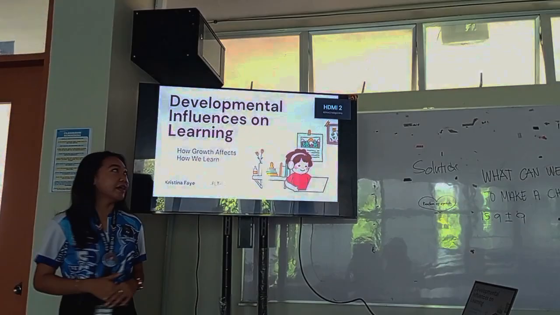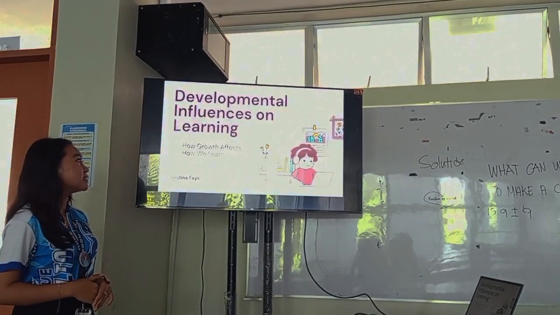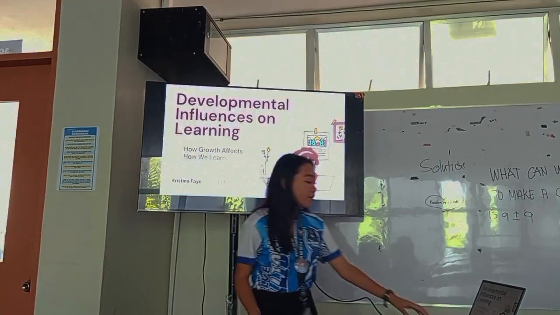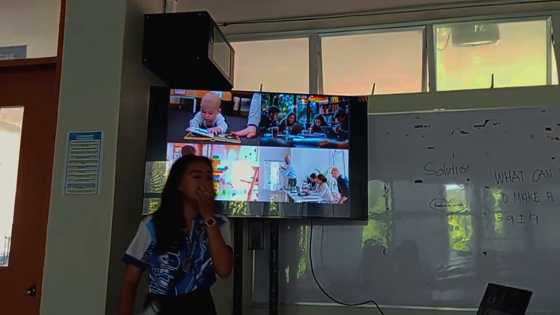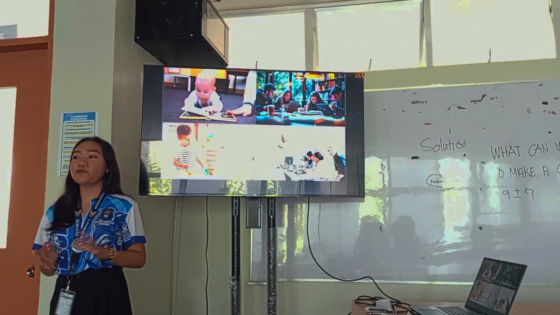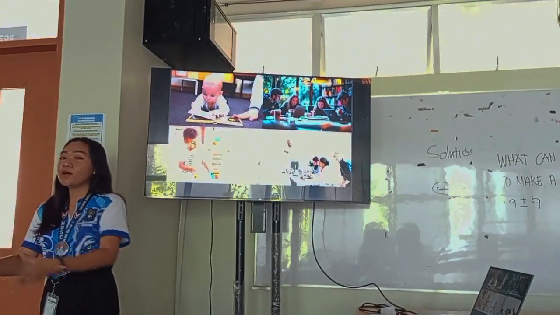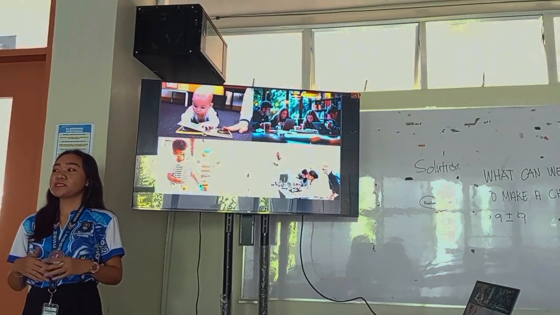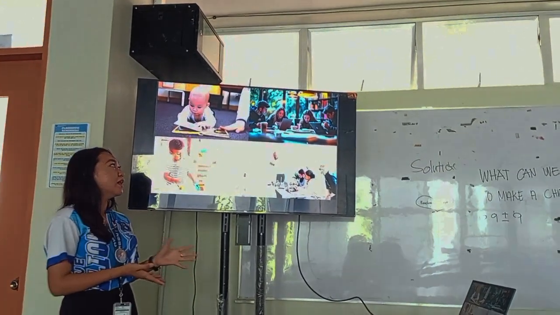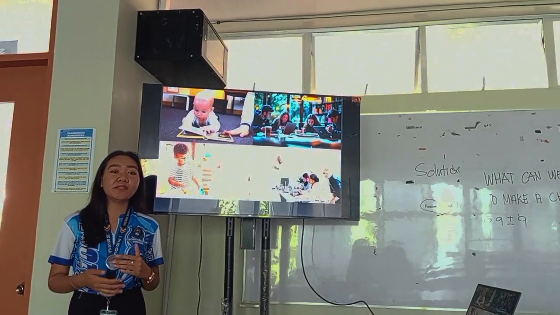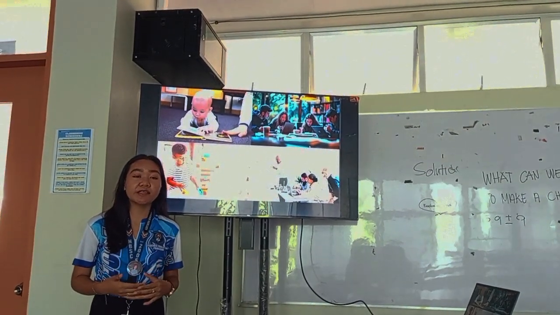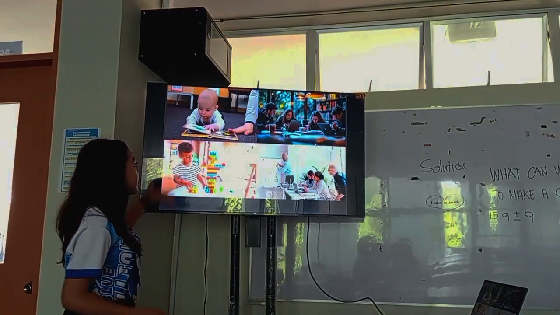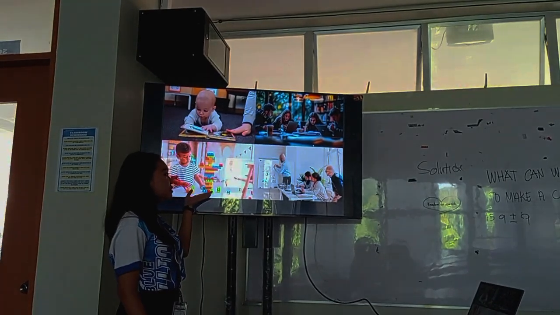Okay, for our topic today, it's all about developmental influences on learning. It's how growth affects how we learn. For our activity, I want you to group yourselves into four groups. This will be group 1, group 2, group 3, and group 4. And then I want you to present one representative here in front, and then reflect with the question, what can this person in the picture do that others cannot?